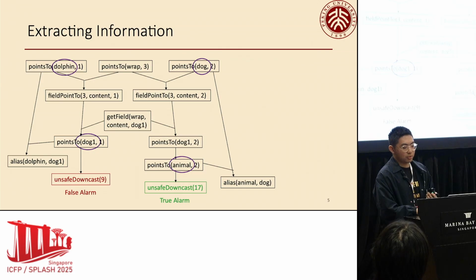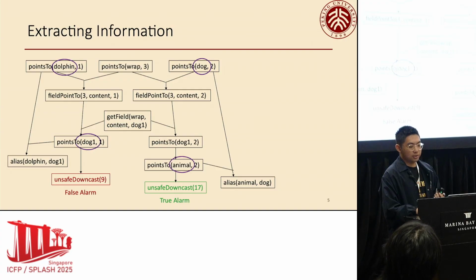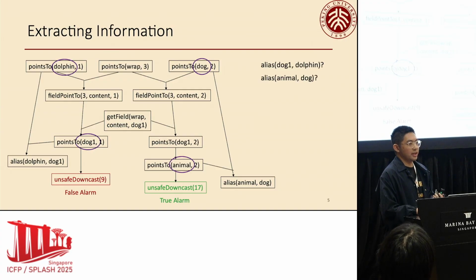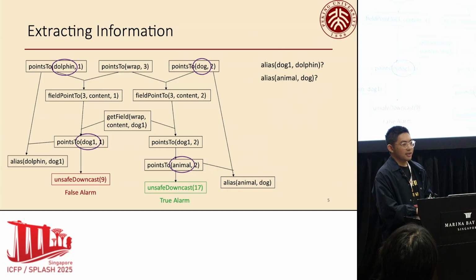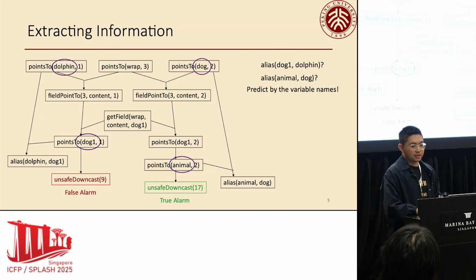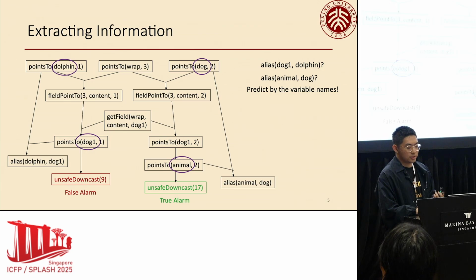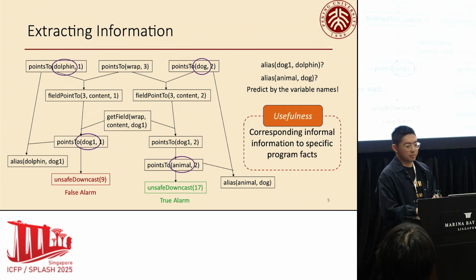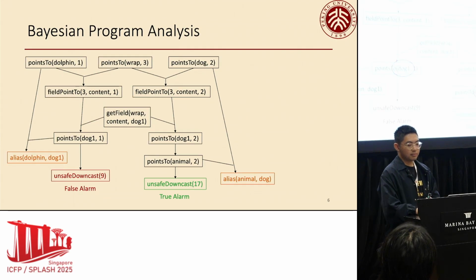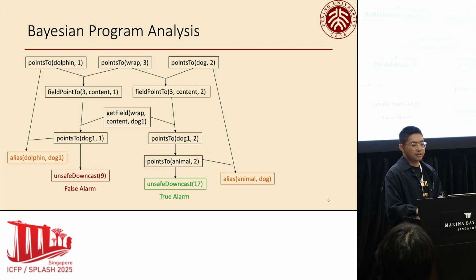But for a human programmer, it is more likely that dog aliases with animal, but not dolphin, since a dog is an animal, but not a dolphin. That is, we can predict whether a pair of variables alias with each other by their names. Now, by corresponding informal information to specific program facts, we can leverage the useful information. And to handle the uncertain nature of this information, our approach is built on Bayesian program analysis.